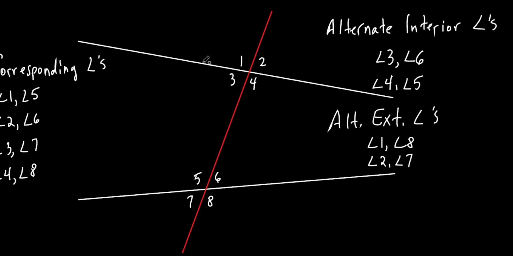What about 3 and 5? They're not completely opposite, are they? Both of those are on the same side of that transversal. Do you see how both of those angles are on the left side of that red line? Okay? So I'm going to give you two variations of this. I'm going to give you the one the book uses, but the one that I'm going to give you first, in another book that I used to teach out of, this is what they would call it, and I kind of like that wording better because it makes more sense to me.